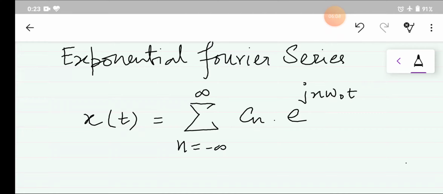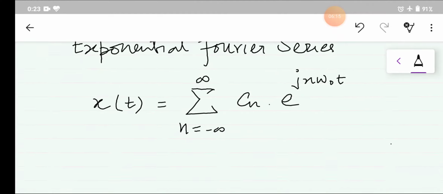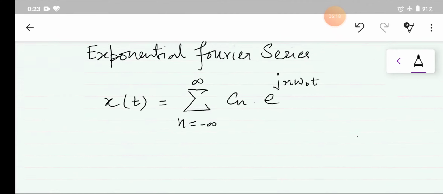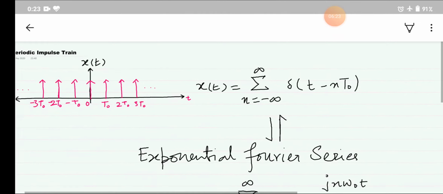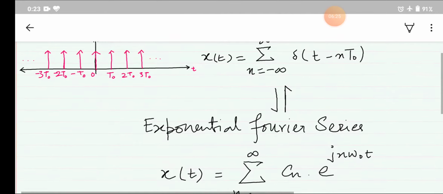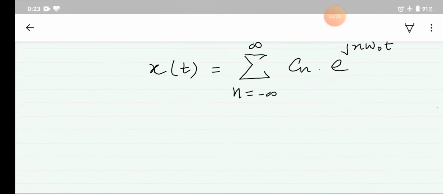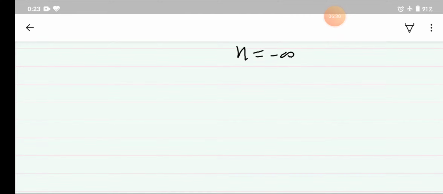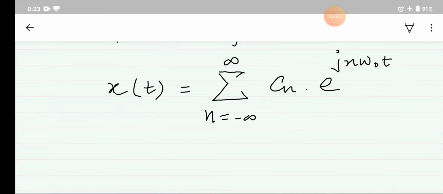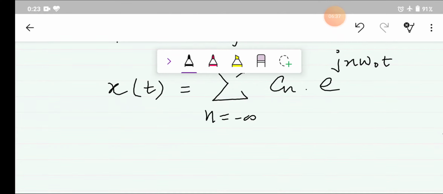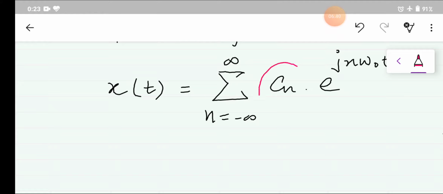This is the representation for a periodic signal in terms of its exponential Fourier series. To calculate the Fourier series for our periodic impulse train, we want to determine the Fourier series coefficient Cn.